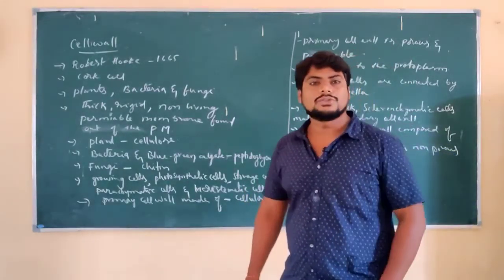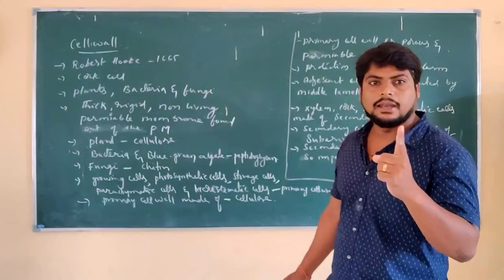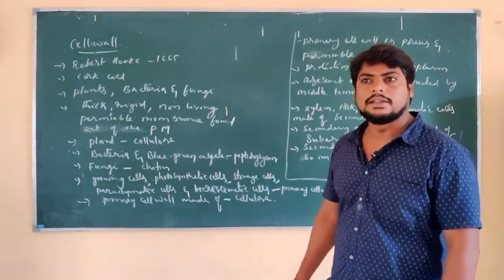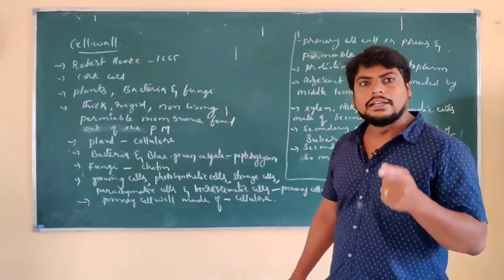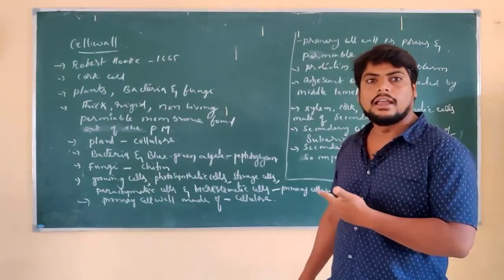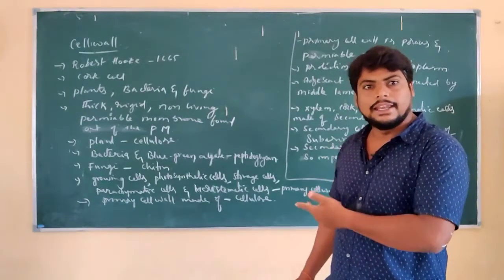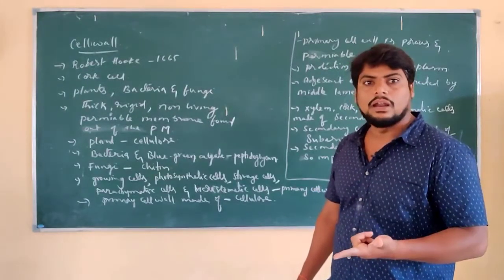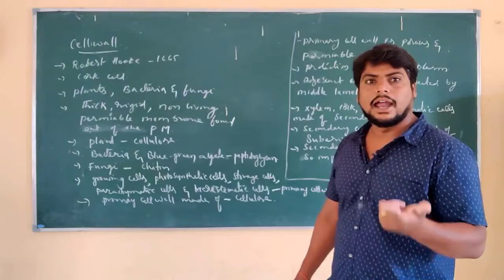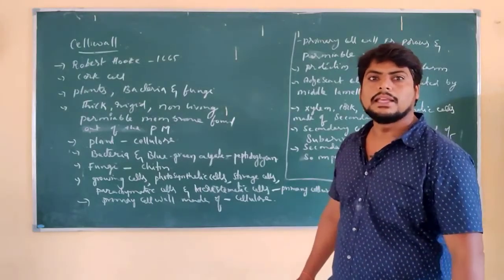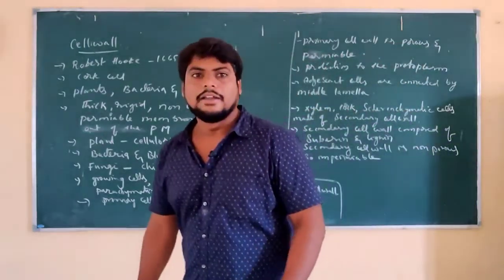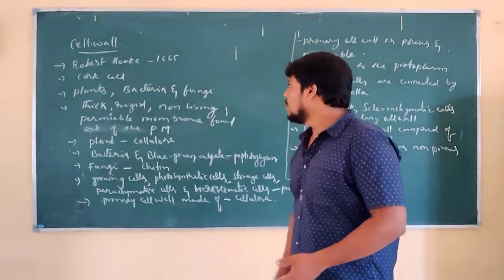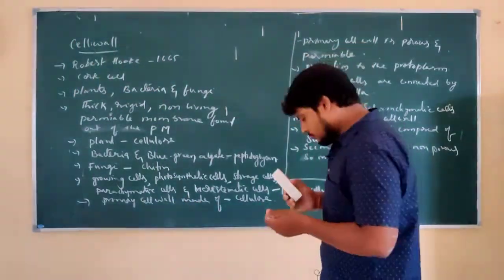Some other tissues of the plants like xylem, cork, as well as sclerenchymatic cells are composed of different chemicals like suberin as well as lignin, and this cell wall is called secondary cell wall. It is non-porous and impermeable to substances. In this way we can see the important function of the cell wall and how the cell wall is protecting the cell. That is what we have to see.